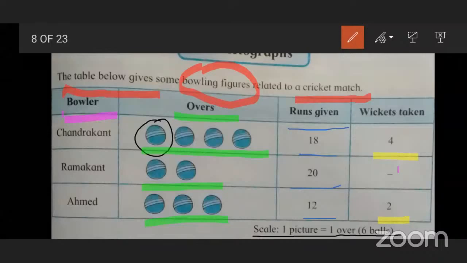One picture means 1 over, and how many balls are there in 1 over? 6 balls. Okay. So one over is equal to 6 balls, and 6 balls are shown in one picture.